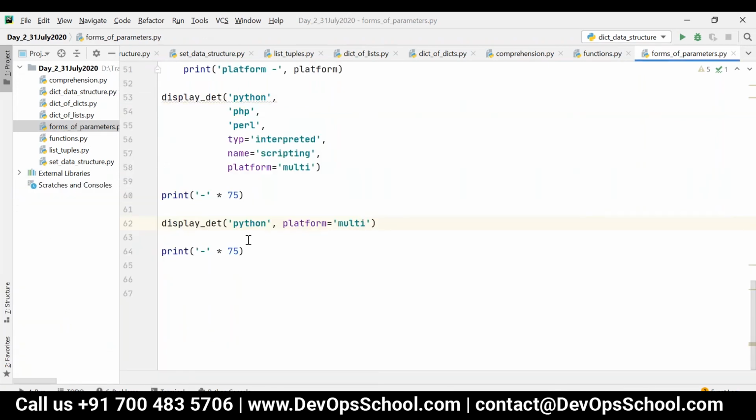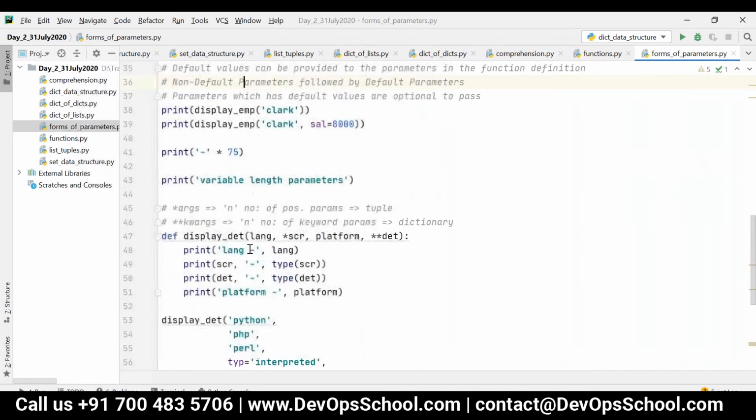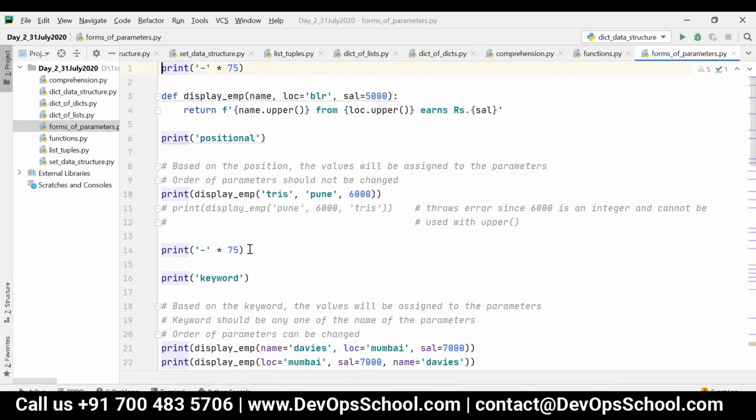Got it? Ajmal, any doubts? Yeah, I feel I have to go through it once, then only I'll get it. Okay, so take it down, and if you get any doubt, please let me know. Yeah, sure. So these are the different forms of parameters. Once you complete this, then we'll move on to lambda expressions.